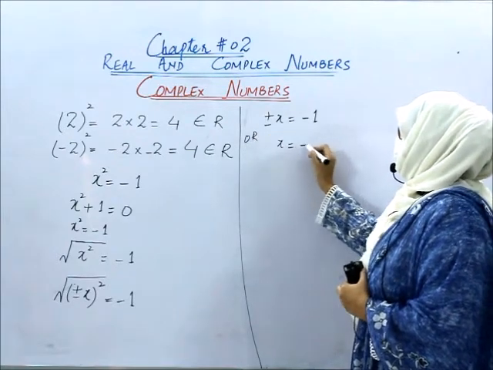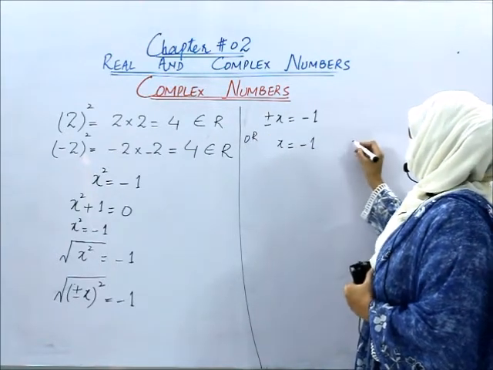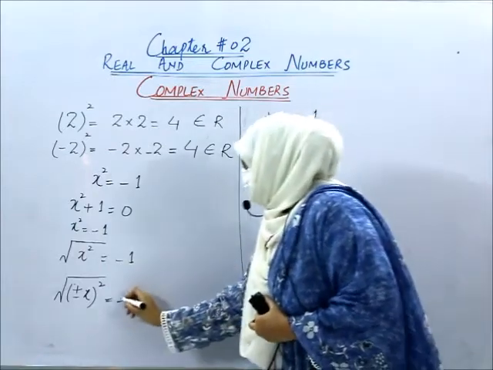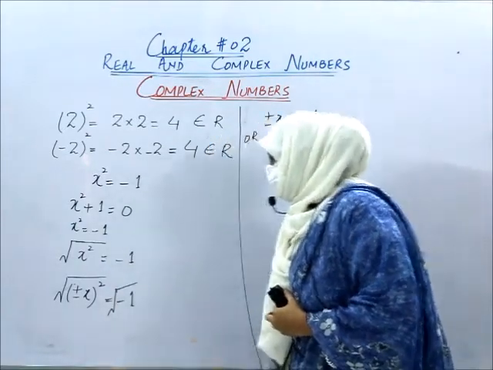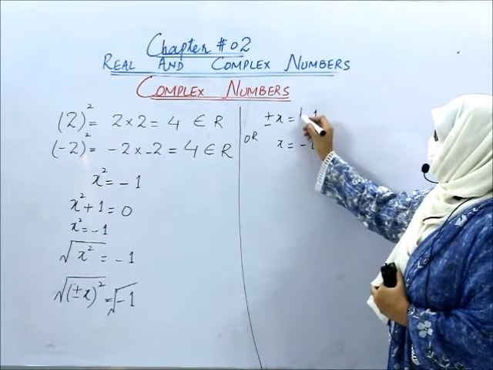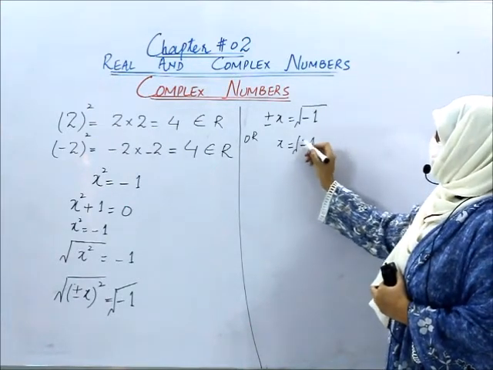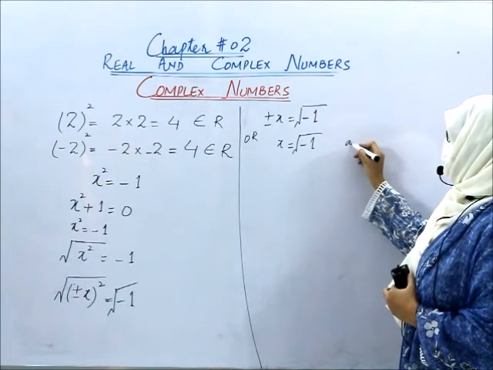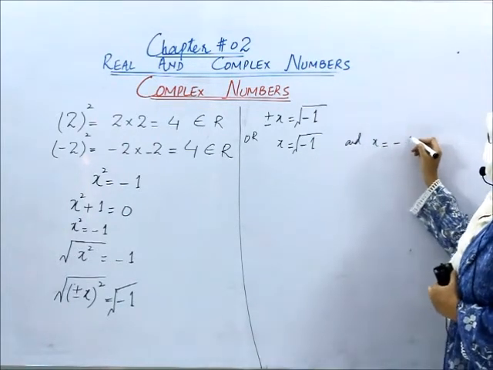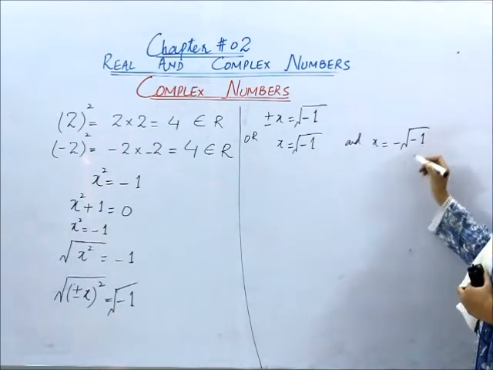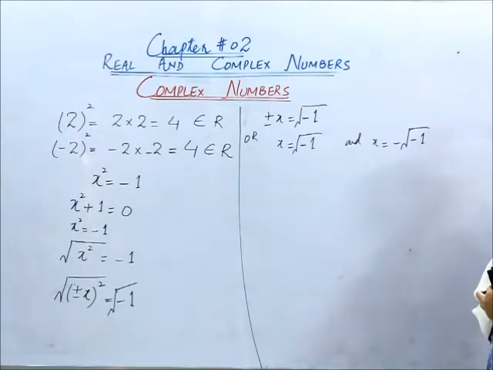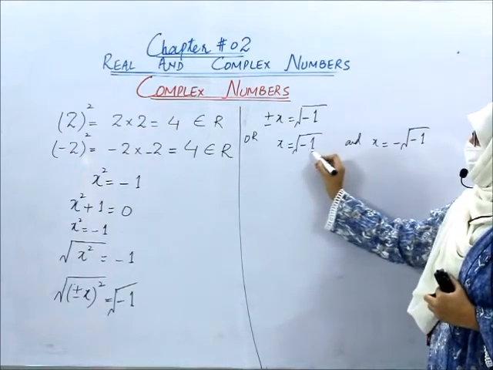If we take square root on both sides, here we will have square root of minus 1 as well. Now what would be our answer? x is equals to square root of minus 1 and x is equals to minus square root of minus 1. Isn't it?